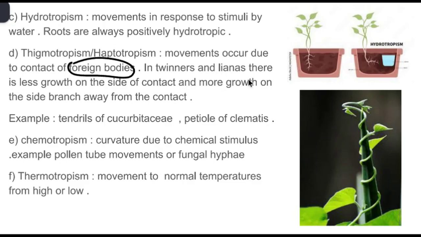In twiners and climbers, there is less growth on the side of contact and more growth on the side away from the contact. So on the side where there is contact, there will be less growth, and the side which is not having any contact will grow more. Examples are the tendrils of Cucurbitaceae, the cucumber family mostly, and the petioles of clematis.